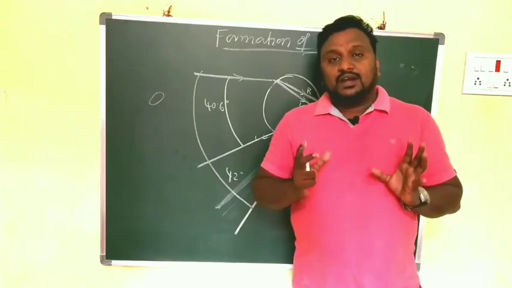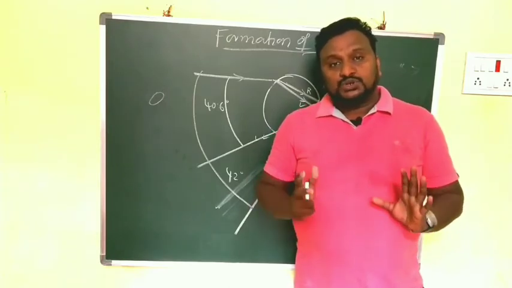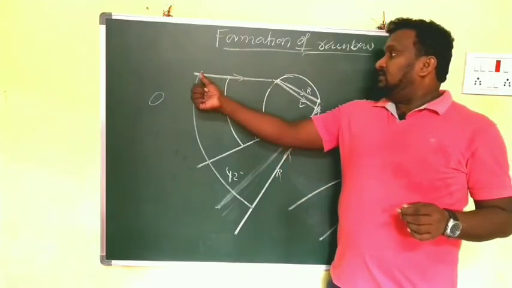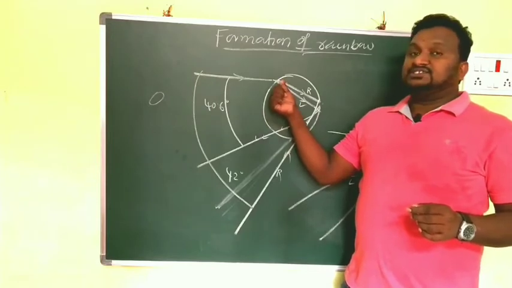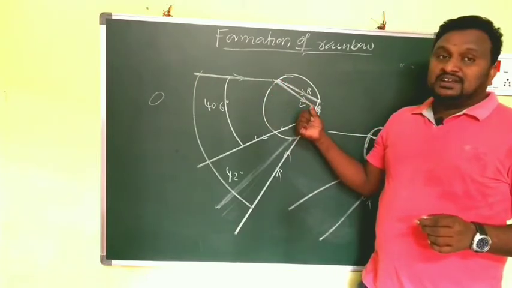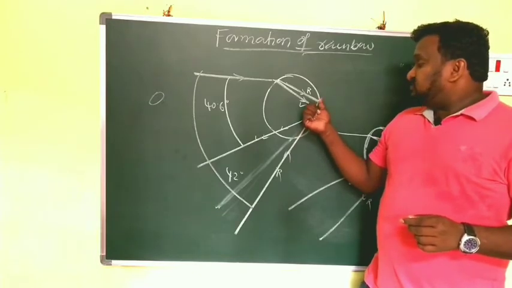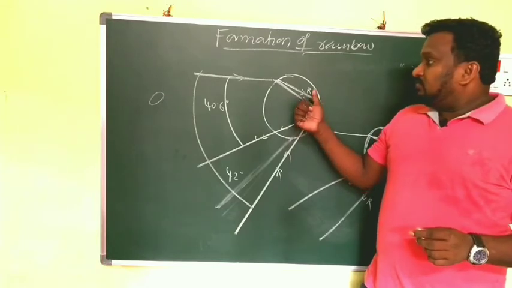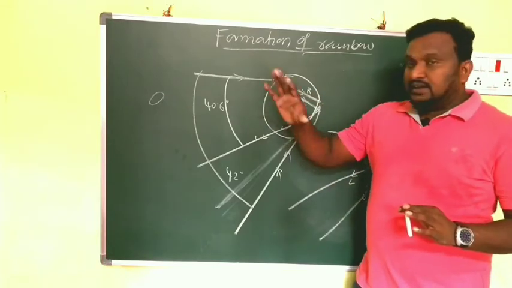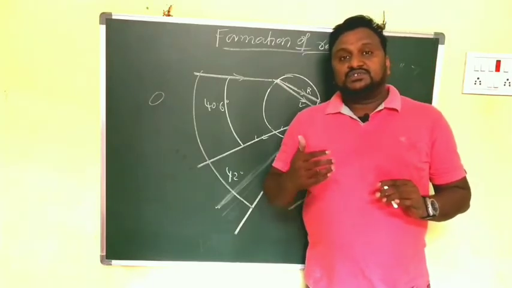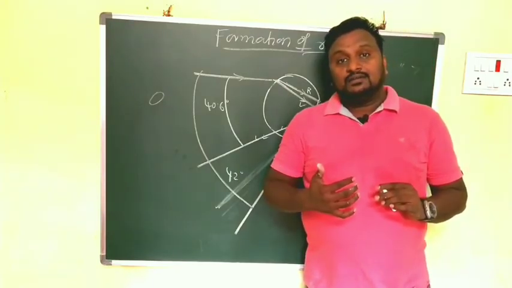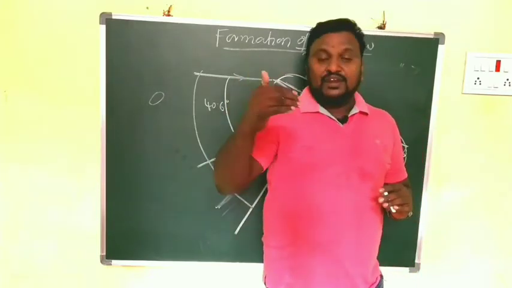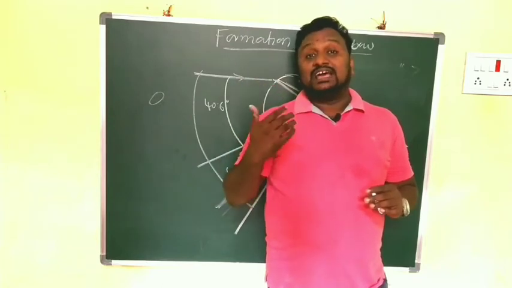Rainbow formation is nothing but the combined effect of refraction, total internal reflection, and dispersion. Clear? Now this is the refraction, and the light is split into a number of colors. That is dispersion. I already told you the two conditions to form TIR: the light must move from the denser medium to the rarer medium, and the angle should be more than the critical angle.